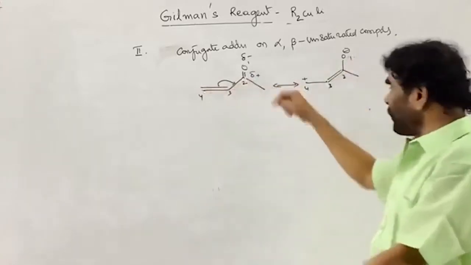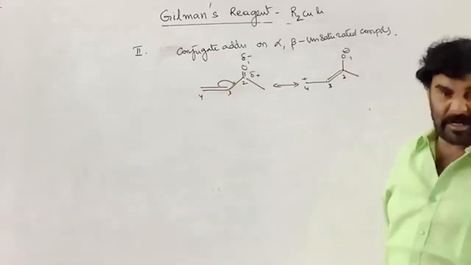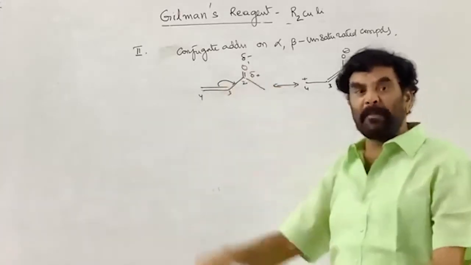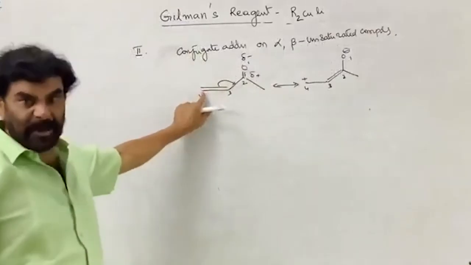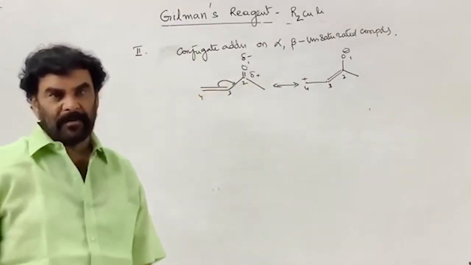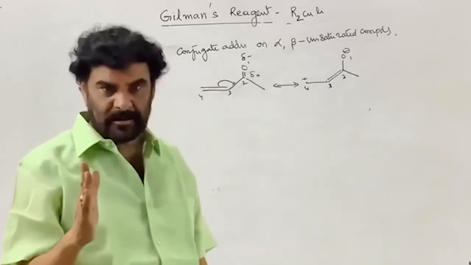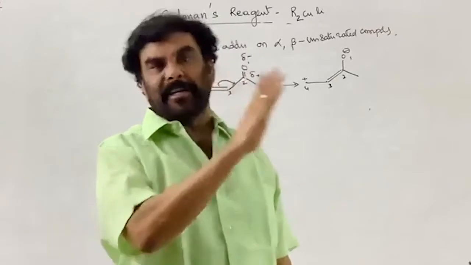Both are electrophilic centers. But where is the positive charge more? On the carbonyl carbon the positive charge is more, and on this vinylic carbon the amount of positive charge is less. So do you agree or not? This is the molecular status.